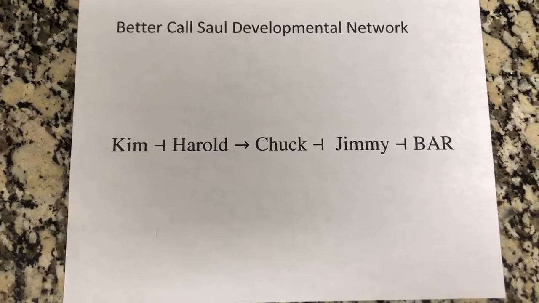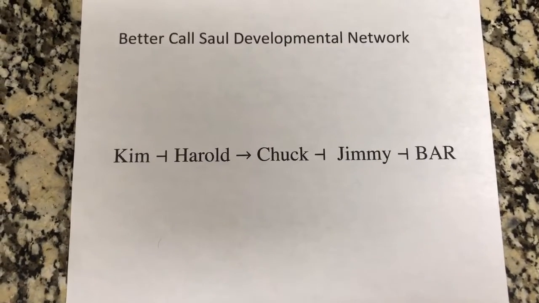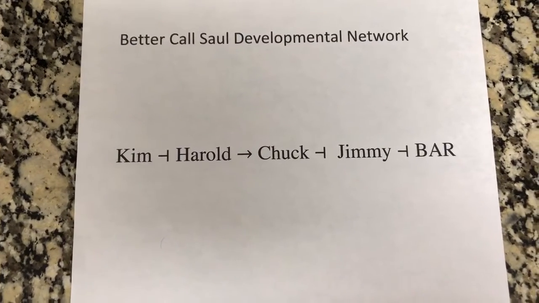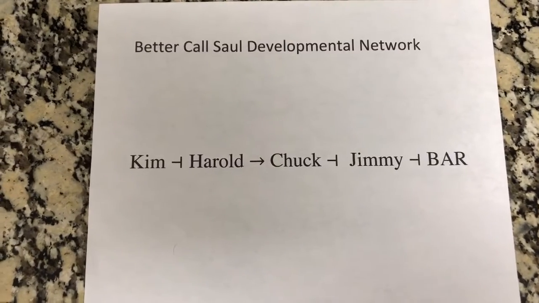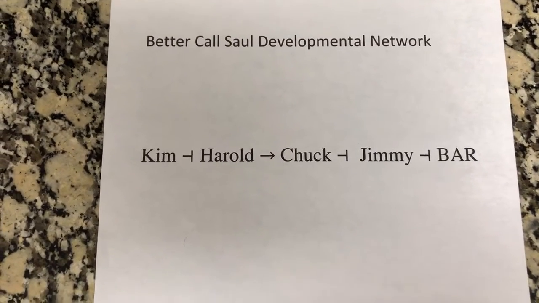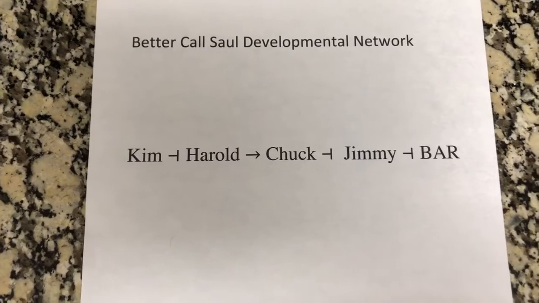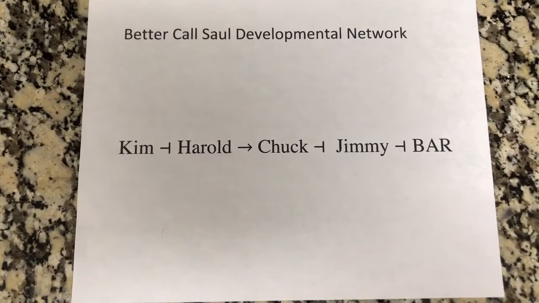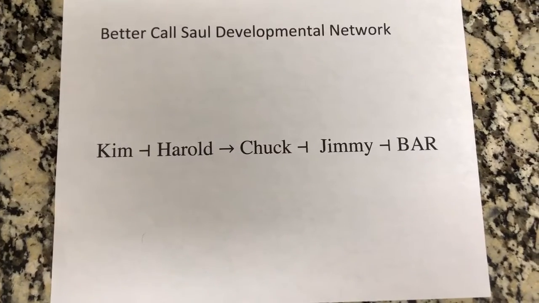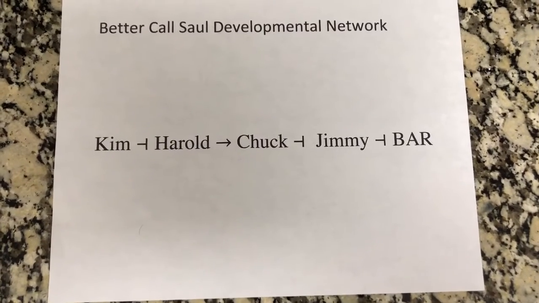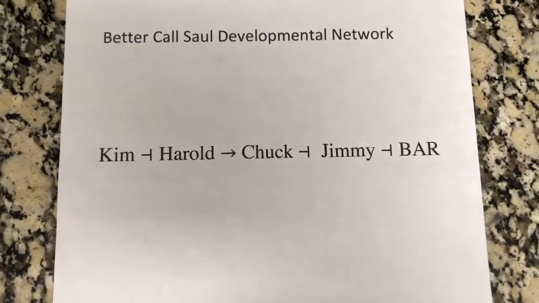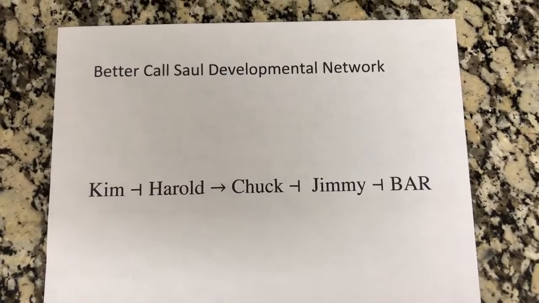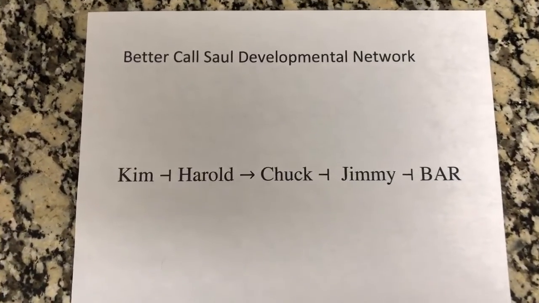Jimmy is unable to find the strength to do this himself though, and he usually needs Kim present to repress Harold. Chuck, Jimmy's brother, is activated by Harold, as well as represses Jimmy. As you can see from this developmental pathway, the Bar Association is repressed, and Jimmy's law license becomes reinstated. But just for the sake of Hollywood alternate endings, let's look at how a few mutations to the plot could manipulate the ending of the series.